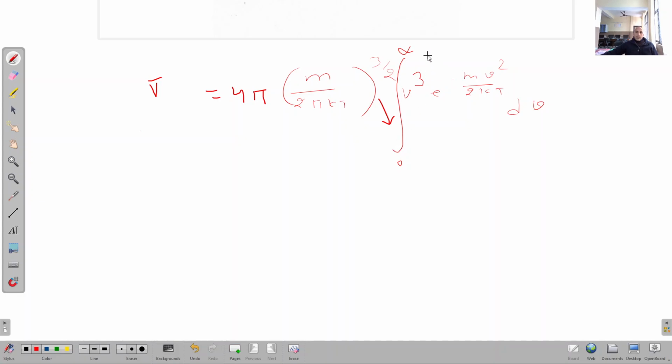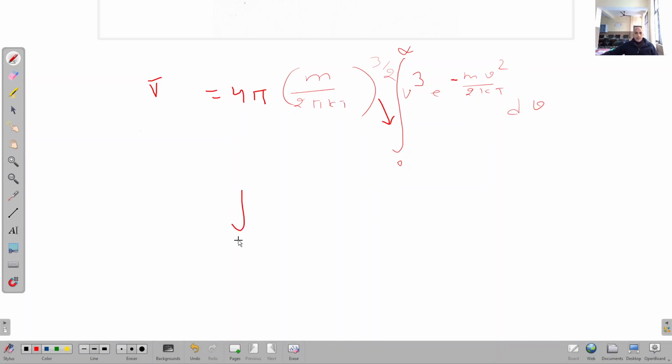Right. Now we have this expression 4 pi m upon 2 pi kt power 3 by 2, integral 0 to infinity b cube e raised to power minus mb square upon 2 kt into dv. Now here we are going to use the standard integral.